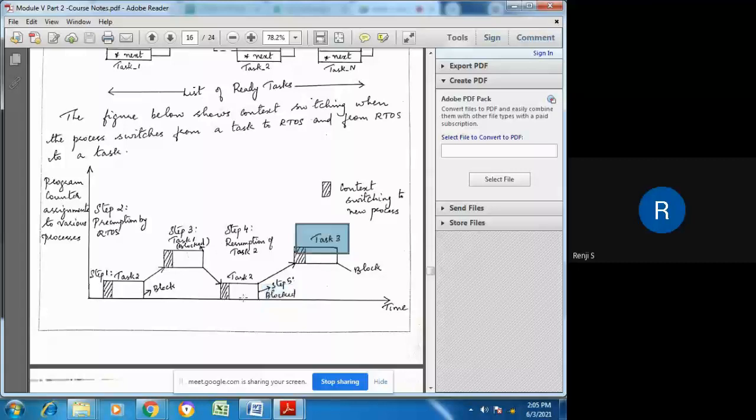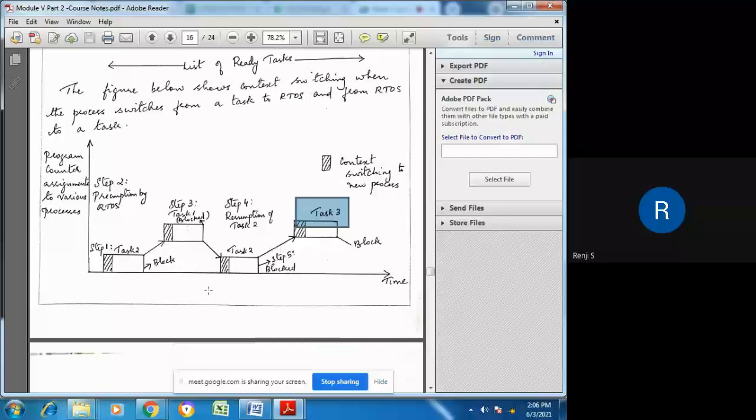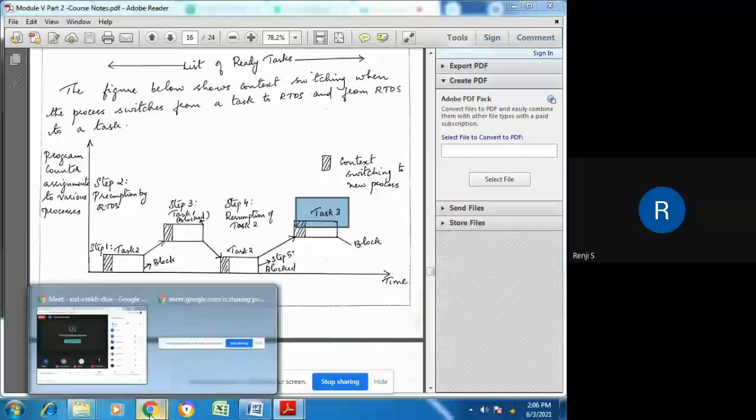When task 1 and task 2, which have higher priority, are both in the blocked state, it will go to the lower priority task 3, which is in the ready queue, and it will get executed. And so this process goes on. Whenever a task with higher priority arrives, the currently running task, which has lower priority, will be preempted. That is known as the preemptive scheduling algorithm. Is it clear to you?